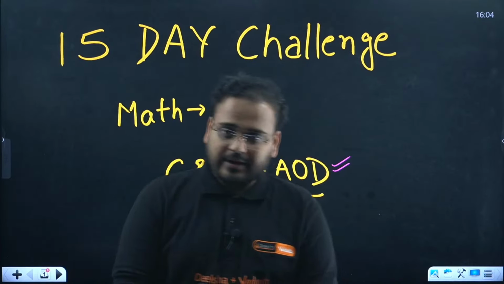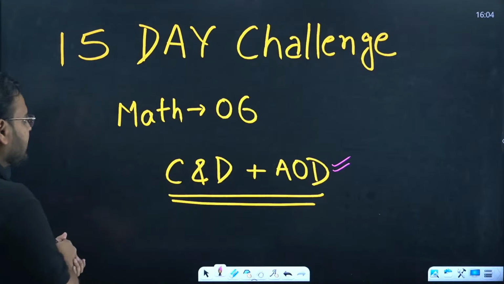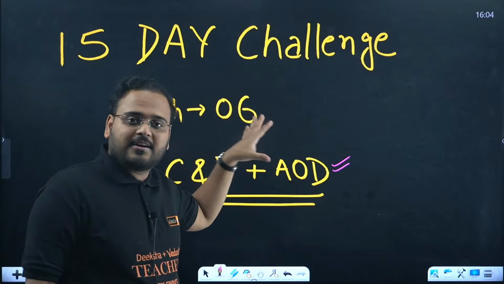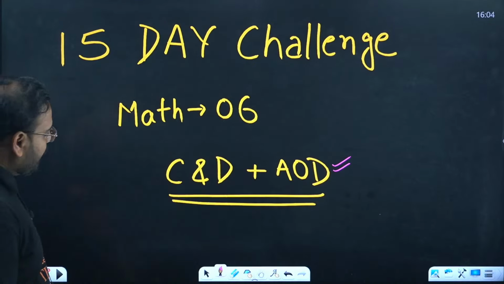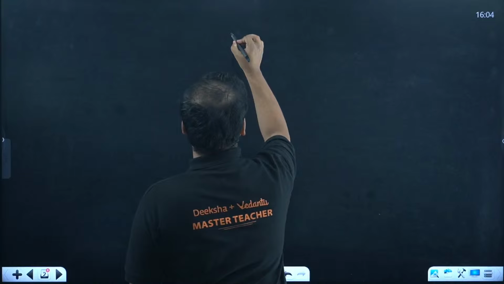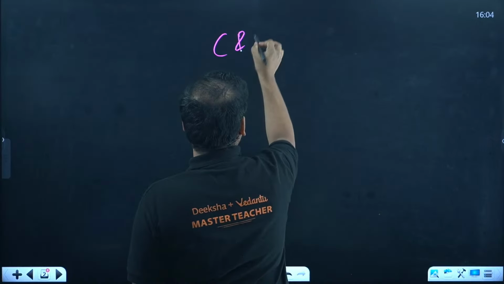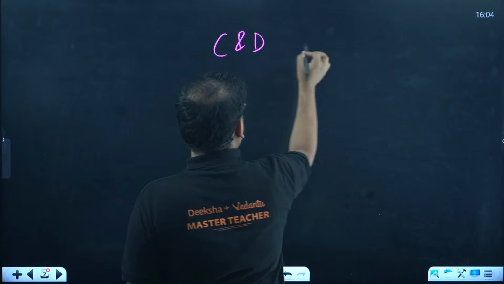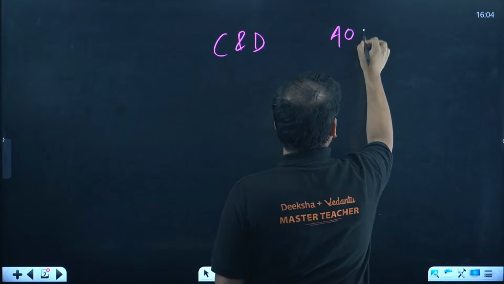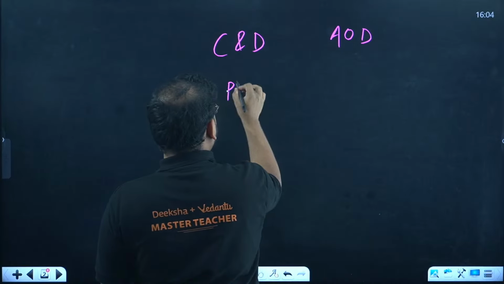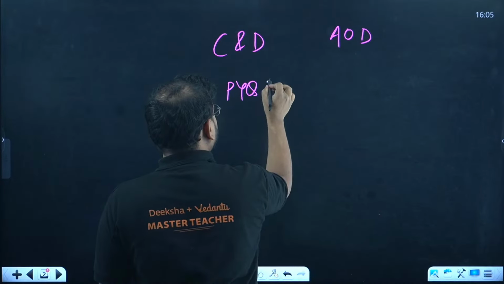Alright guys, so let's start. 15-day challenge maths session number 6. We have already finished the first 5 classes and I hope you got the notes of that. In the class today I'm going to discuss the chapters continuity and differentiability, and you'll have AOD also. I'm going to discuss the expected PYQs, meaning the pattern should be repeated.